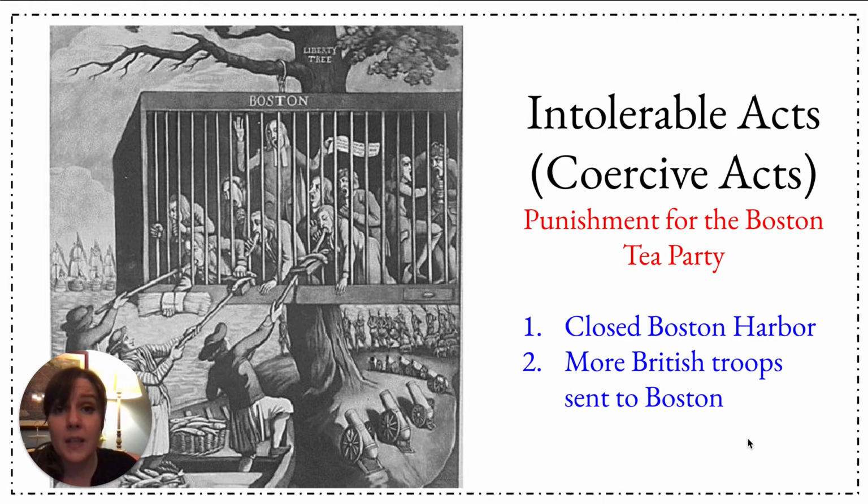The two biggest parts of these laws are, number one, they close Boston Harbor. No ships in, no ships out, which shuts off the economy. Colonists start losing money right away, and it's also hard for them to find food. They feel like they're locked in a cage. They can't even travel outside of Boston.